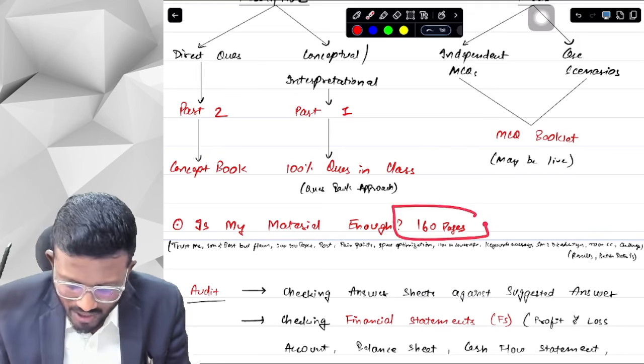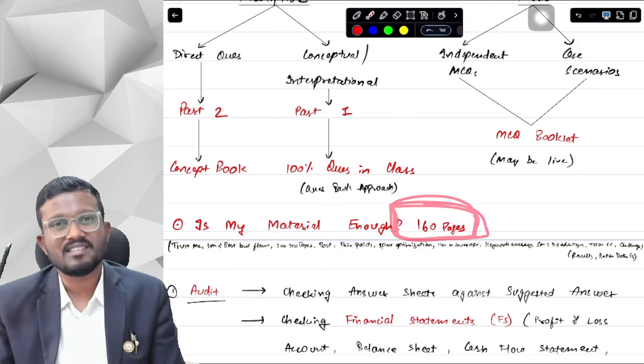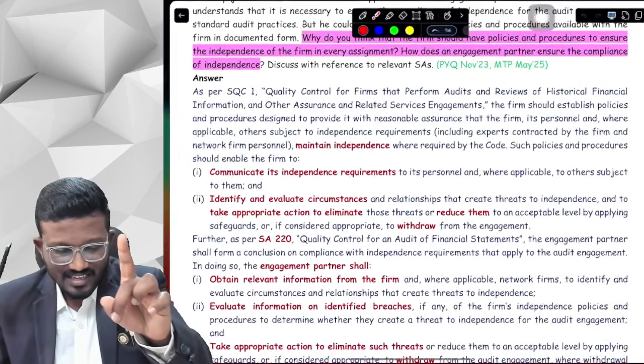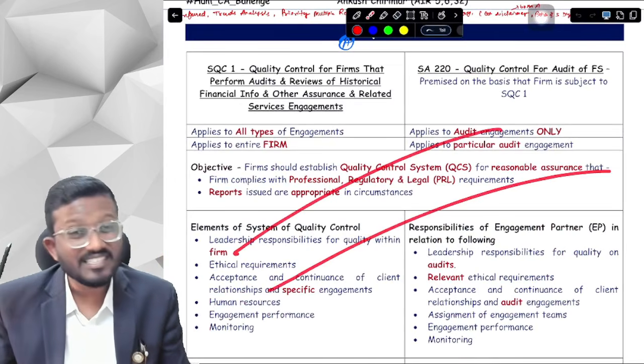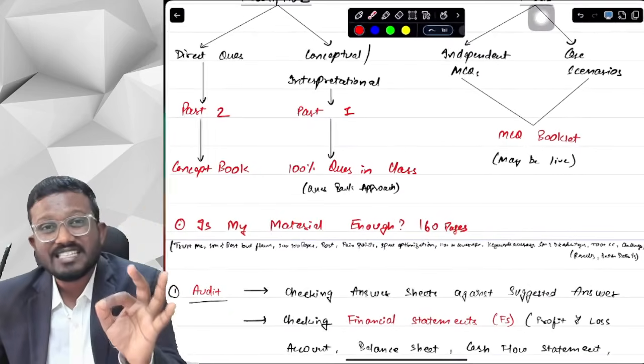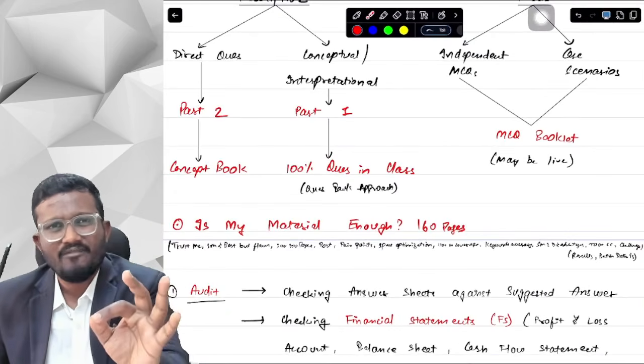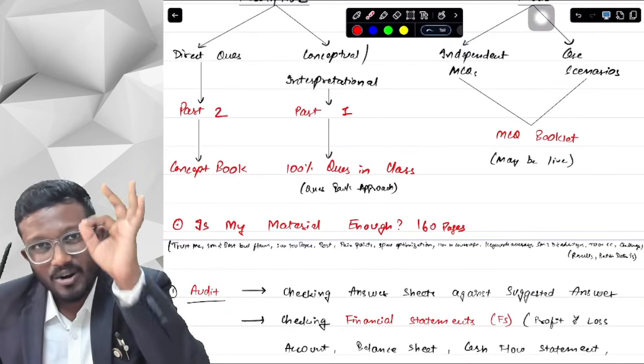Because this concept book is of just 160 pages. Yes, you read that right. This is the concept book that we are going to give you, and it is just 160 pages. In 160 pages, we have covered the 100% relevant portion of the CA Final Audit syllabus.